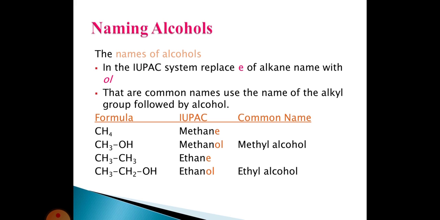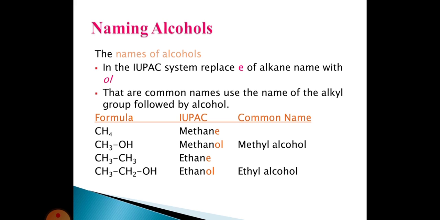Here we are taking the alkane. The alkane's e is replaced by ol. The name is called the IUPAC name. The common names use the name of the alkyl group followed by alcohol. Here, in the common names, the alkyl group is followed by alcohol.